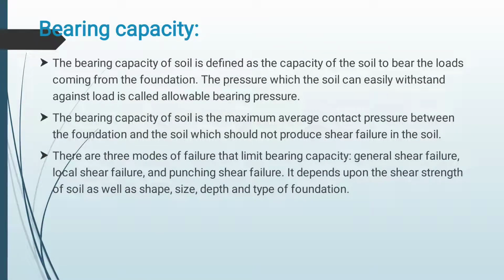That is the capacity of soil to bear the load from the superstructure without causing any settlement or shear failure, and it is called bearing capacity. There are three modes of failure: general shear failure, local shear failure and punching shear failure. And it depends upon the shear strength of soil as well as the shape, size and type of foundations.